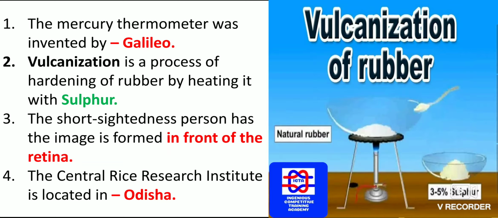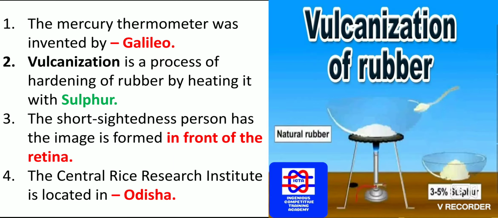So here, what has been given is a process of hardening of rubber by heating it with sulfur. Now we have short-sightedness. In a person with short-sightedness, the image is formed in front of the retina. In this case, he has to use which type of lens? He has to use a concave lens, because then the rays directly hit the retina.